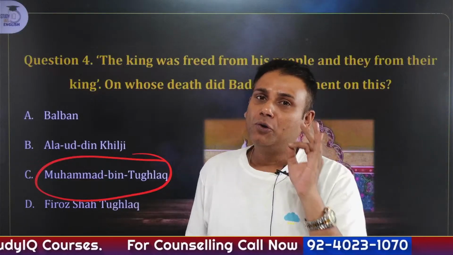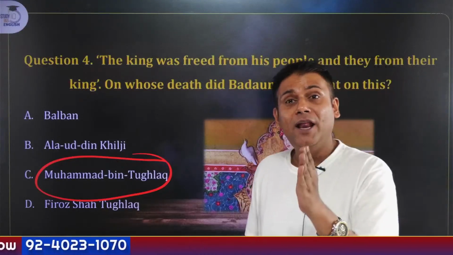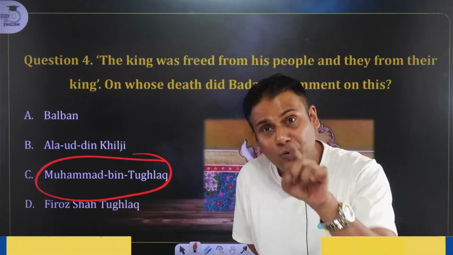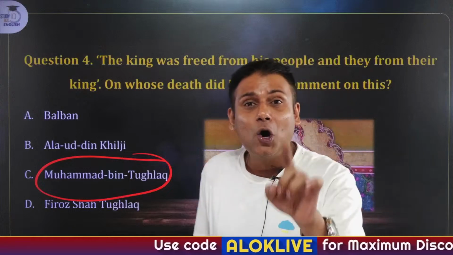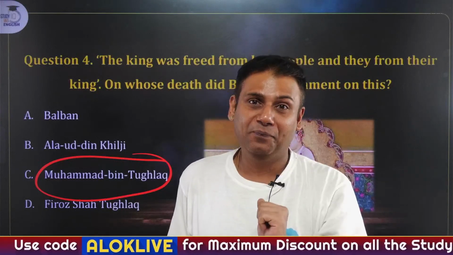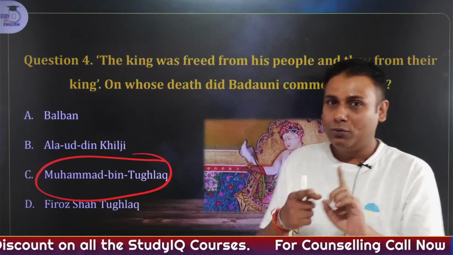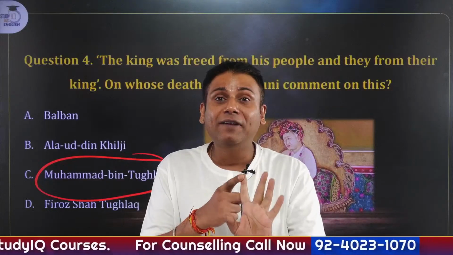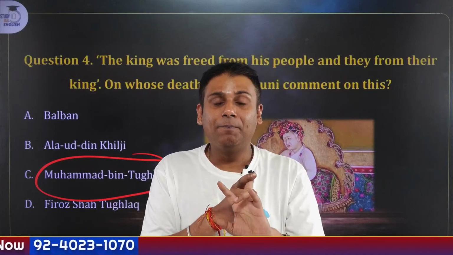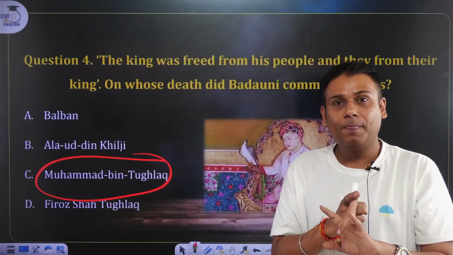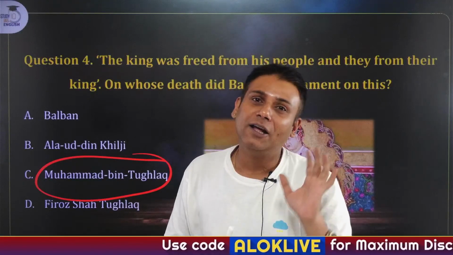Ghiyasuddin Tughlaq was the founder of the Tughlaq dynasty. He assumed the throne with the help of his son Fakhruddin Malik Juna Khan, also referred to as Juna Khan or Muhammad bin Tughlaq. Muhammad bin Tughlaq is referred to by many historians as a wise fool. He is known for his five major experiments: transfer of capital from Delhi to Daulatabad and retransfer of capital, introduction of token currency, Khorasan expedition, Karachi expedition, and taxation in the region of Doab.